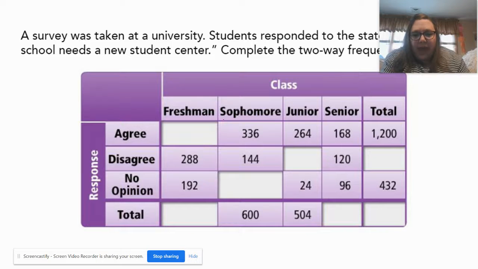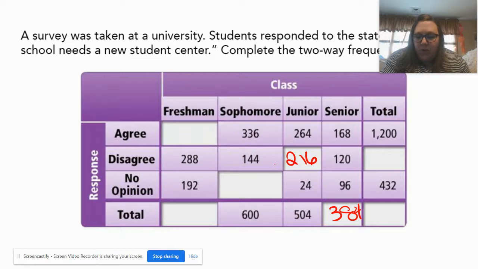For seniors, we have this total here, which is 168, 120, and 96, which will be 384 total seniors. All right, and then now we need to kind of work backwards for some. So we have 104 juniors minus the 24 who said no opinion, and then the 264 who agreed. That leaves 216 left.